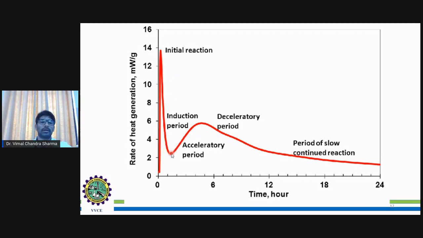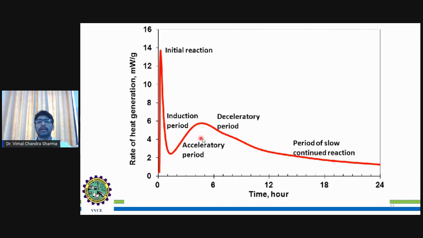Whatever heat is reduced during the induction period is also part of the initial reaction, or immediately after the initial reaction.